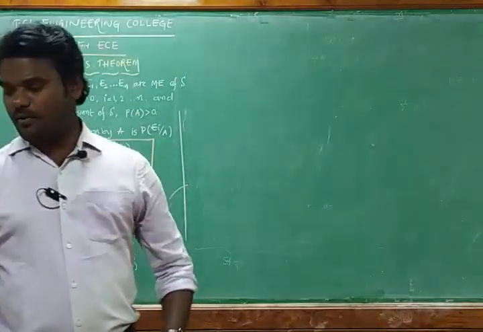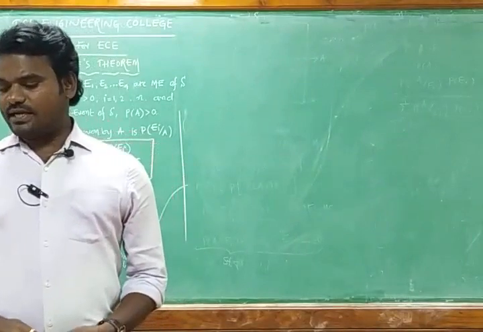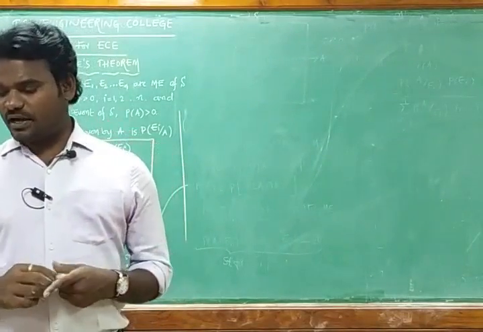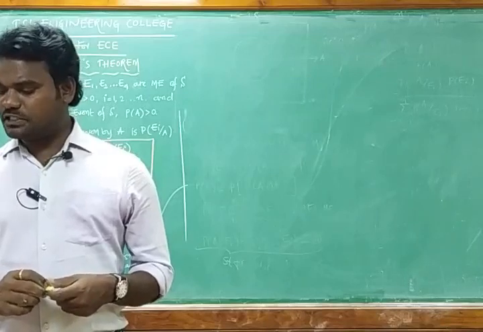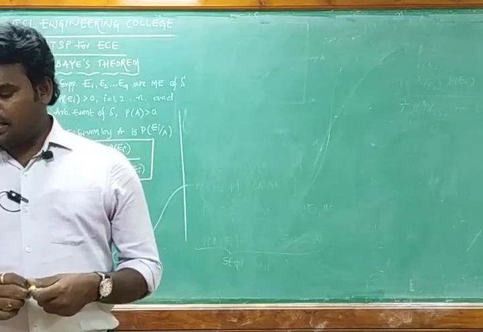In a bolt factory, machines A, B, C manufacture 20%, 30%, 50% of the total output.